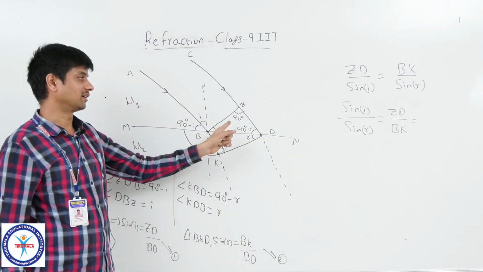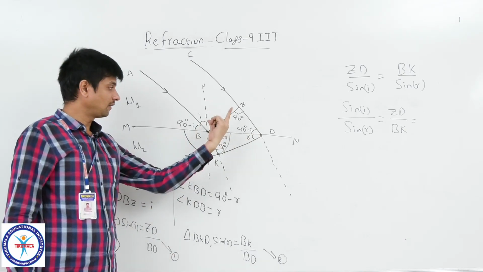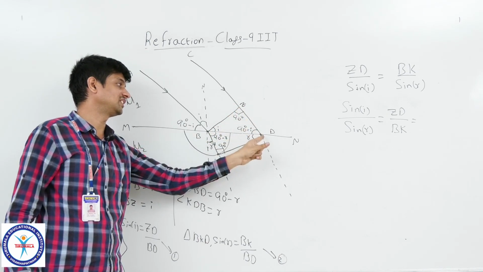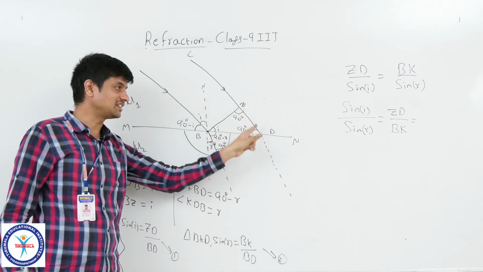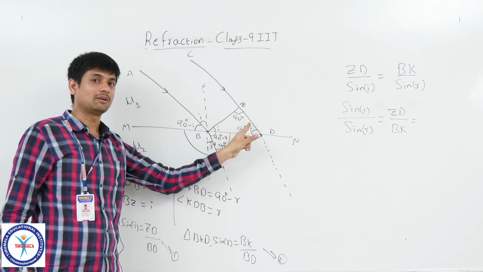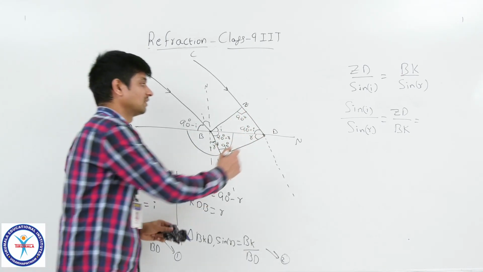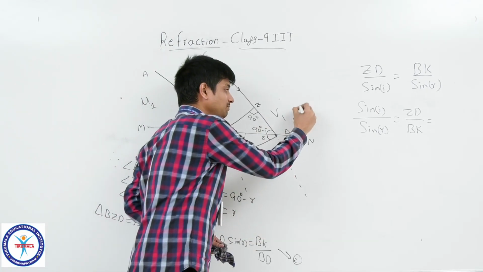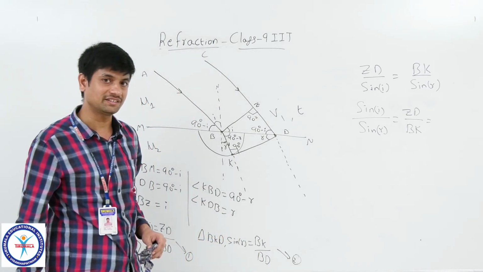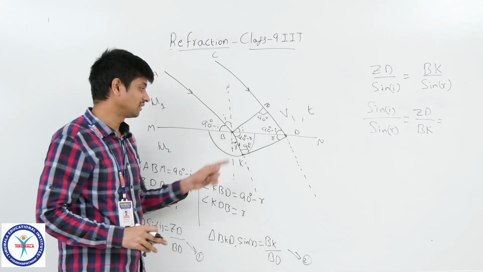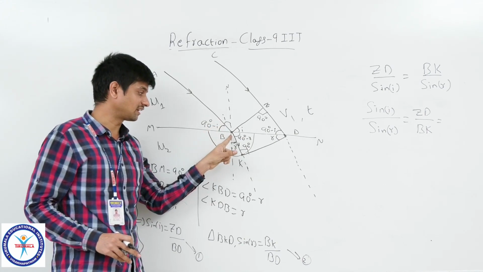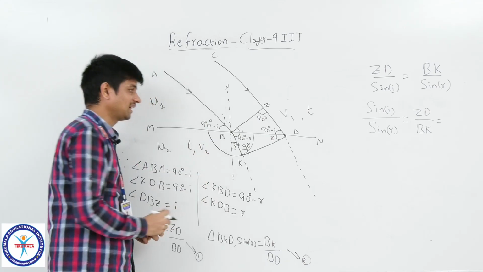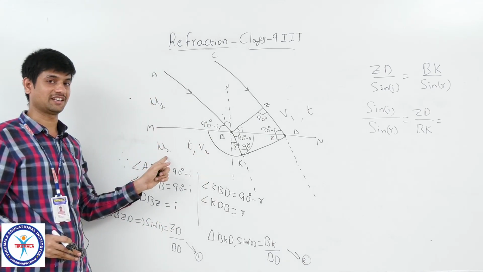But again, look into the diagram. ZD represents the same plane wavefront traveling here. You can see ZD is the second incident ray traveling with the speed V1. Consider its time period is T. In the same time period, the first refracted ray BK travels with the speed V2. Why? Because this is the first medium, this is the second medium.